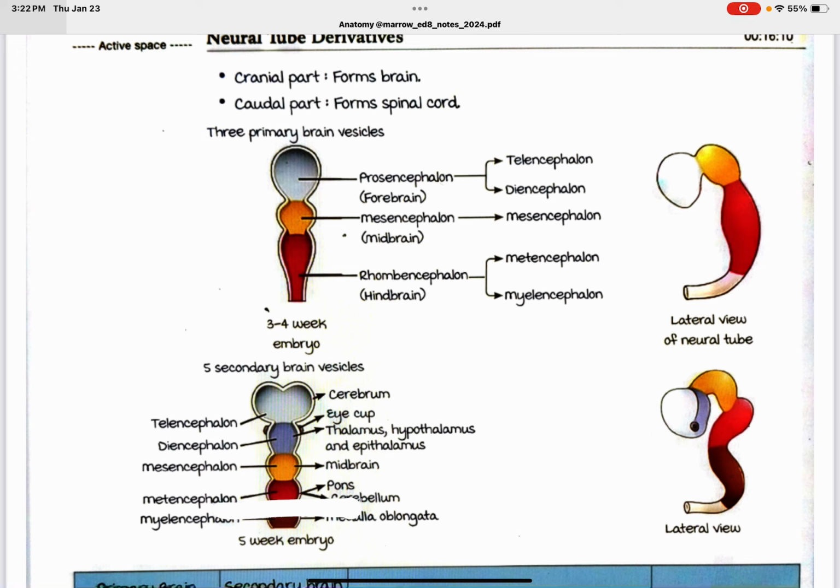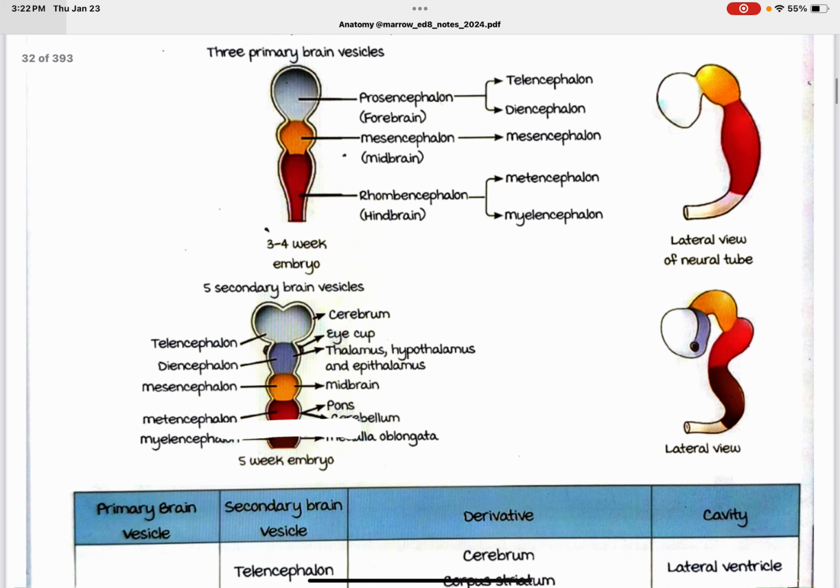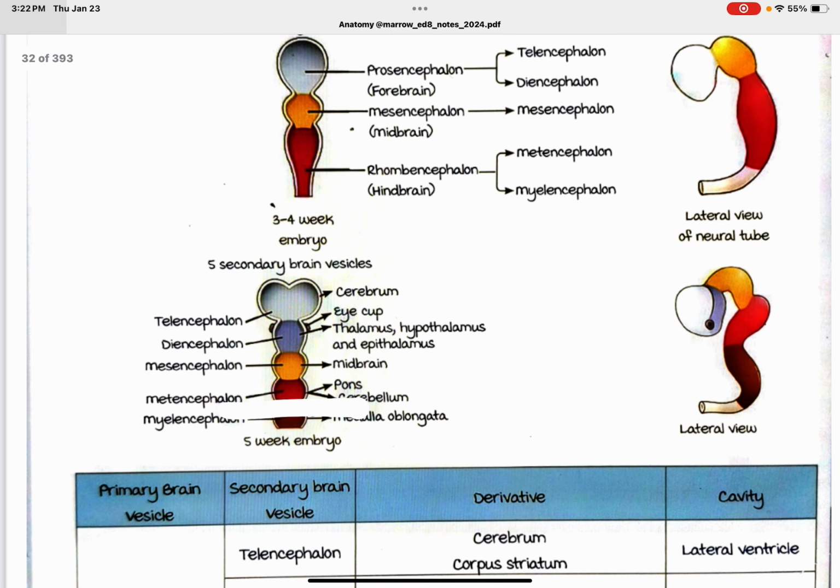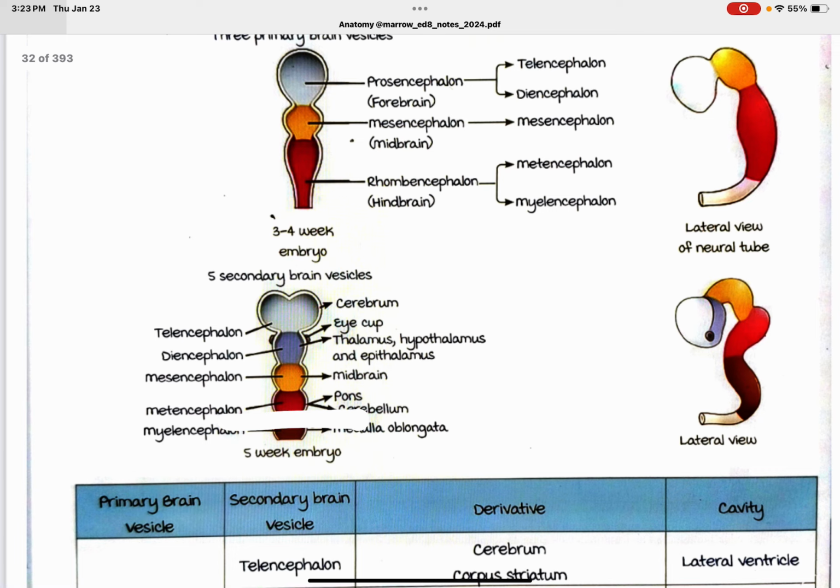Lateral view of the neural tube: prosencephalon, mesencephalon, rhombencephalon; forebrain, midbrain, hindbrain. This is the 3 to 4 week embryo. Five secondary brain vesicles. So from the prosencephalon you have again the telencephalon here, which will form the cerebrum.